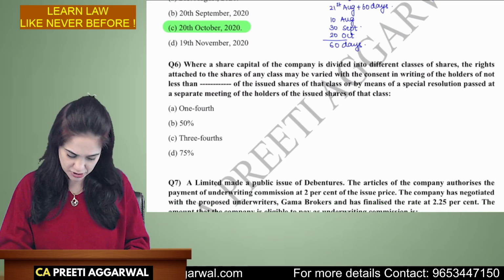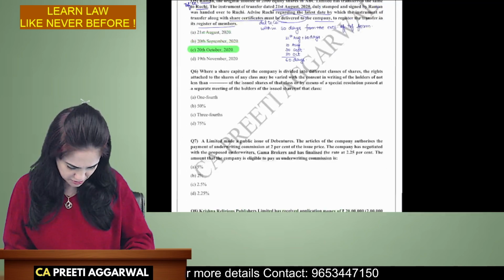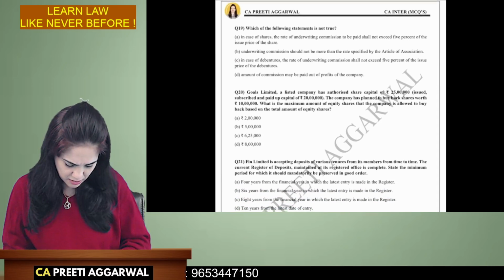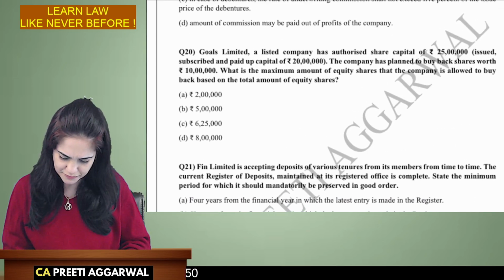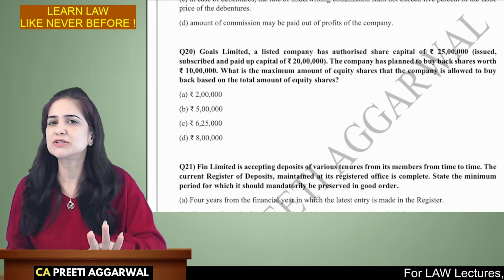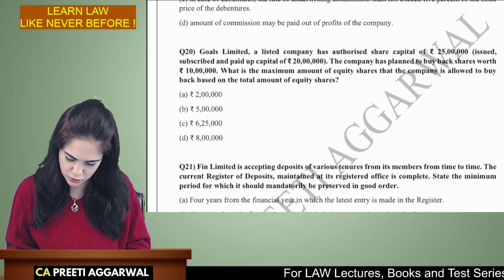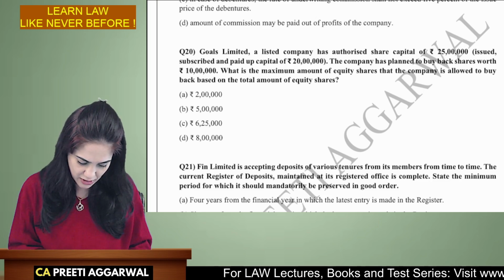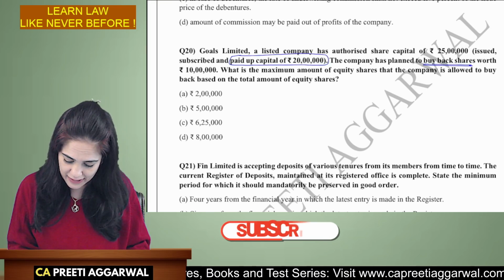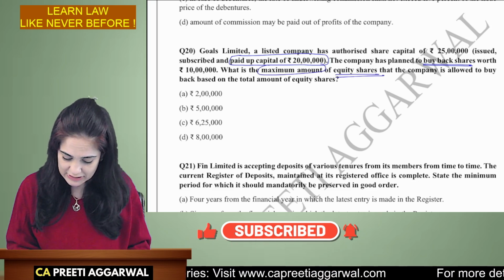All right, the next question which I have identified, the number I have mentioned here is 20. Other questions relate to deposits, then registration of charge. We will solve them later. Now the company is a listed company. It has authorized capital of 25 lakhs, but the paid up capital is 20 lakh. They plan to buy back the shares worth rupees 10 lakh. What is the maximum amount of equity that the company is allowed to buy?